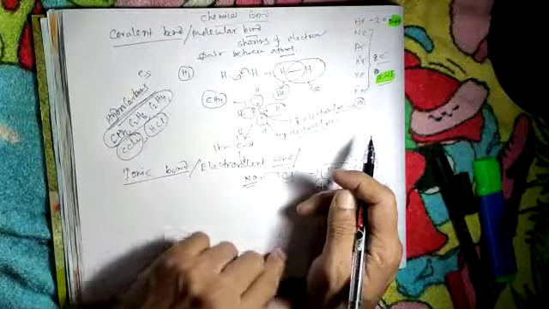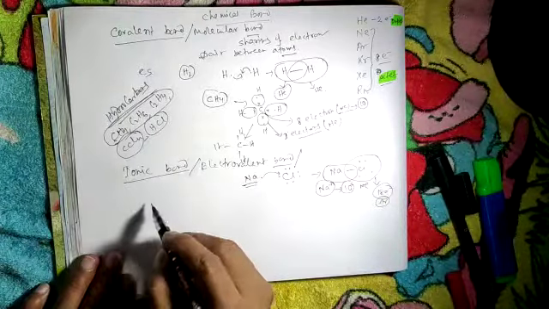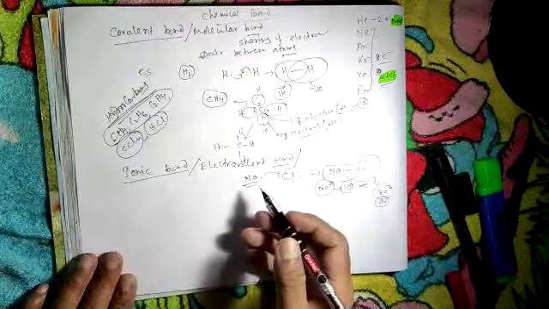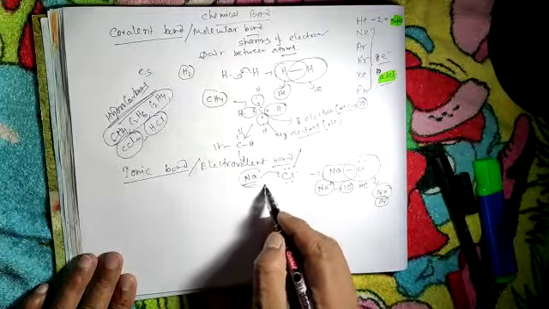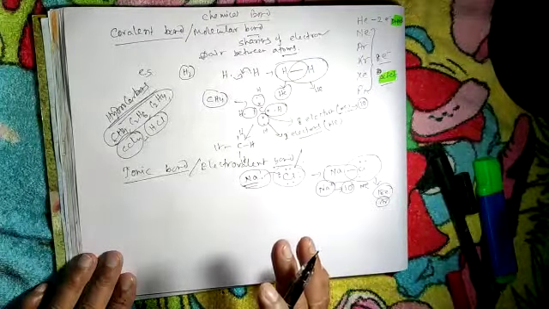An ionic bond forms between a strong electropositive and a strong electronegative element. Remember it.